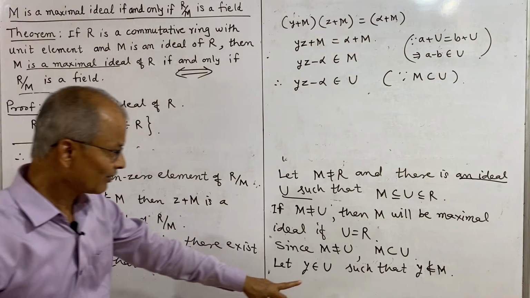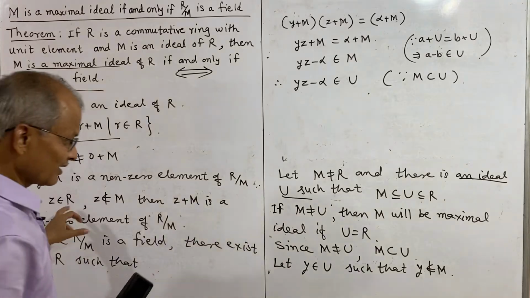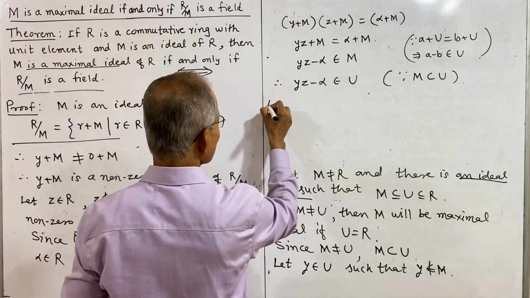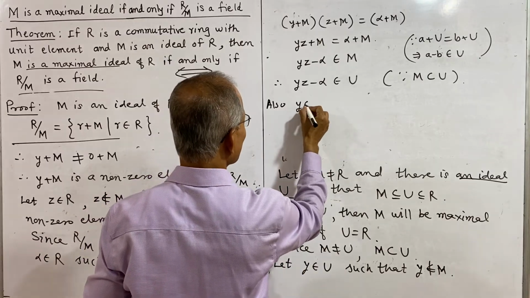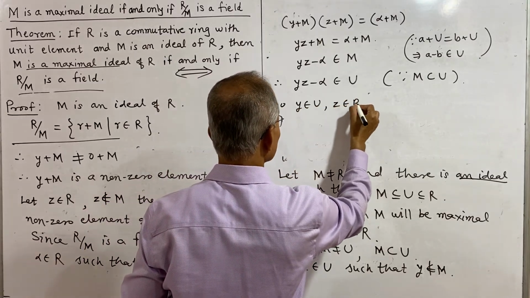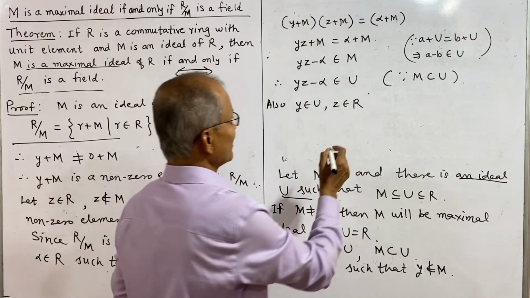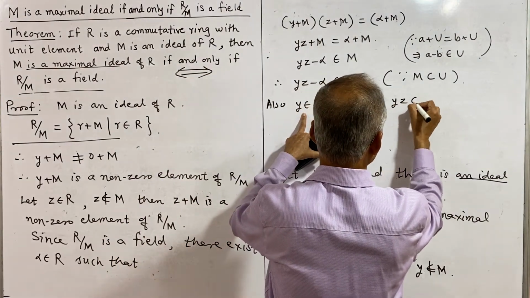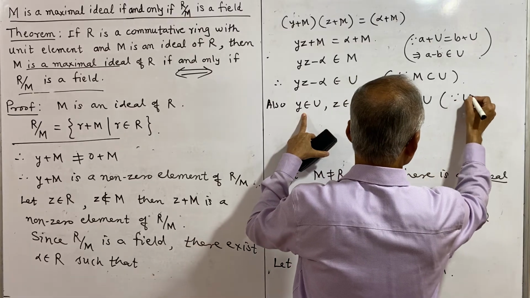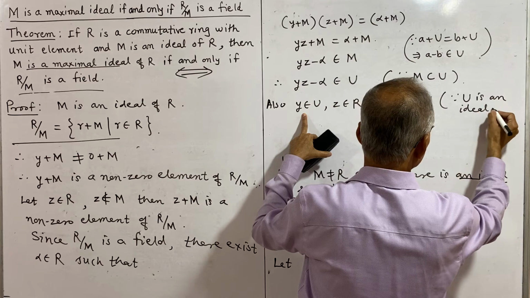Y is an element of u and z is an element of R. So we can write y belongs to u, z belongs to R. Since u is an ideal, their product belongs to u. This implies yz belongs to u, since u is an ideal of R.